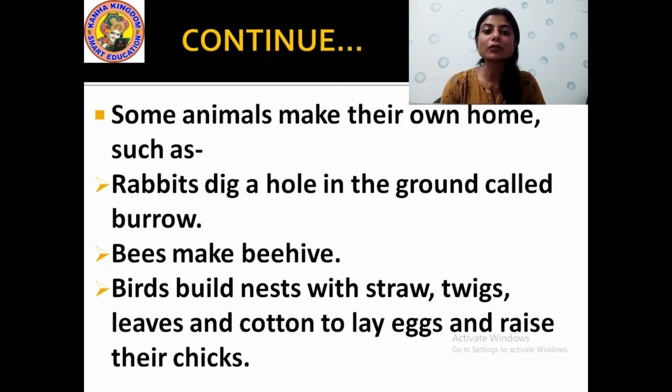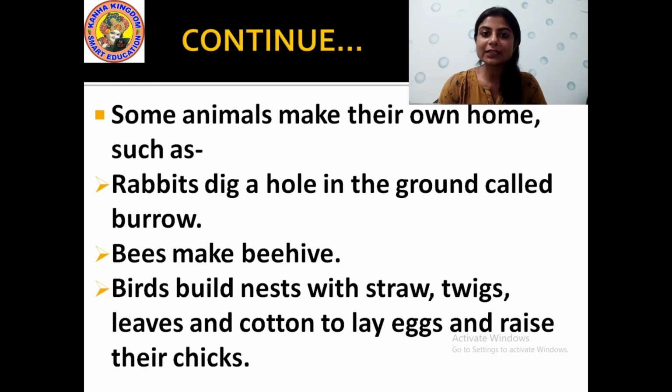That means they take out the soil from the ground and make a big hole where they can go inside and live there. They eat there, they sleep, they collect food from outside and take the food inside that hole and they stay there. That means a burrow is a shelter of a rabbit.